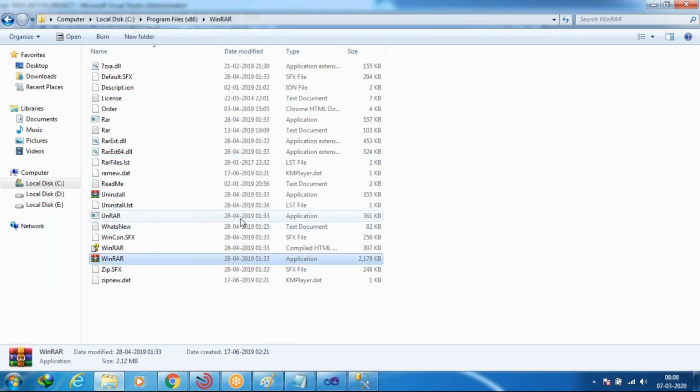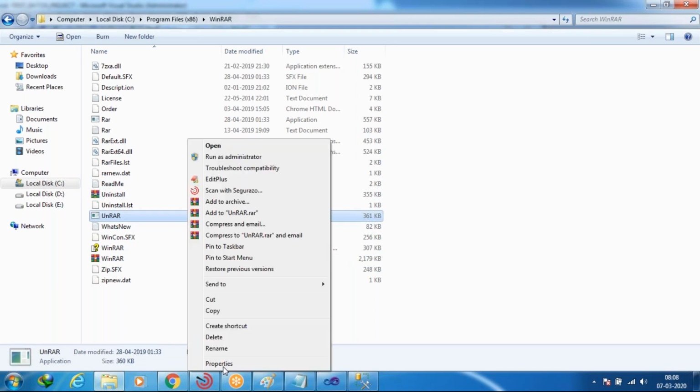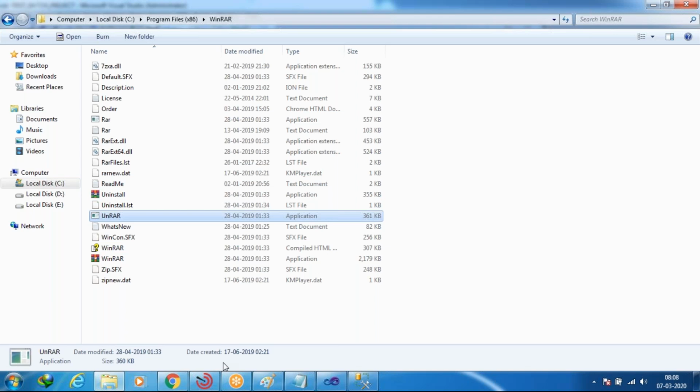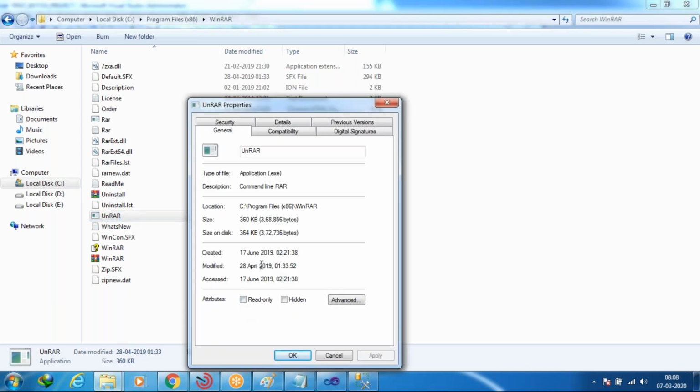So I think it is an exe file. Yes, this is an exe file. The type of file is .exe.